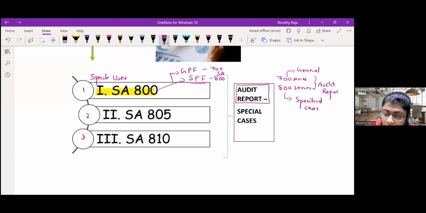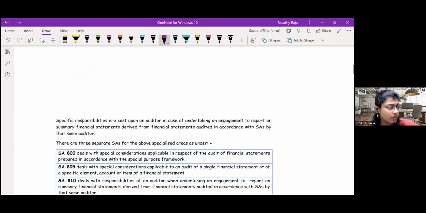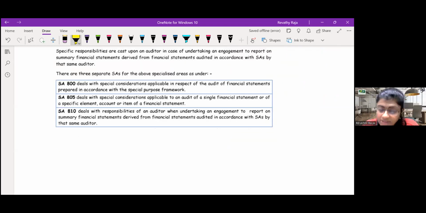Are we clear with SA 800, what it is? I will show you the name of the SA so you will get more clarity. SA 800 deals with special considerations applicable in respect of audit of FS, which is prepared in accordance with a special purpose framework, which is SPF.